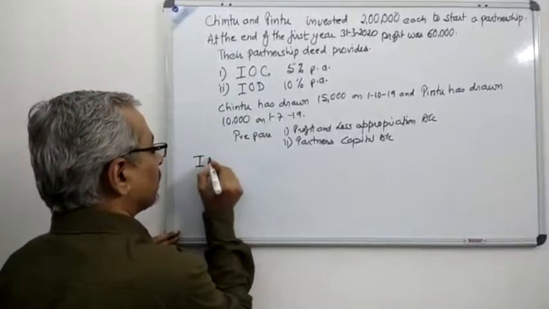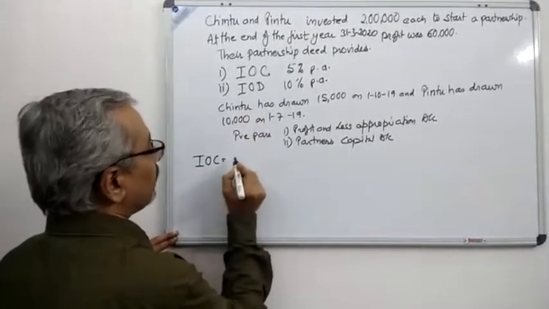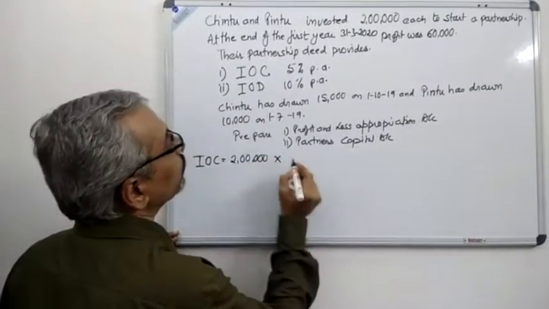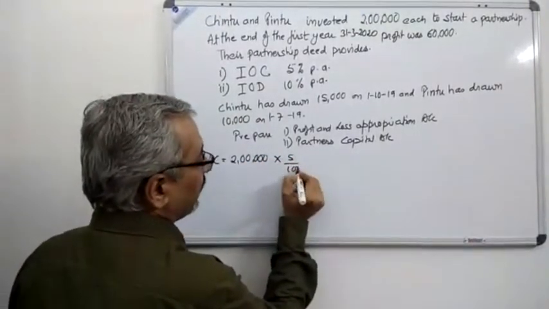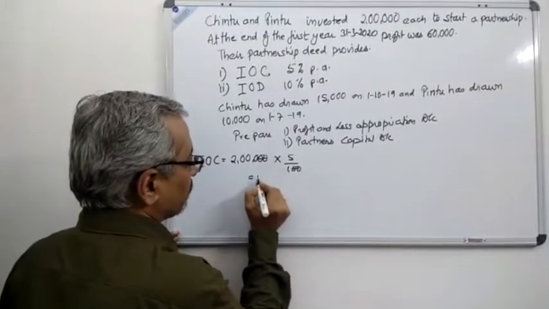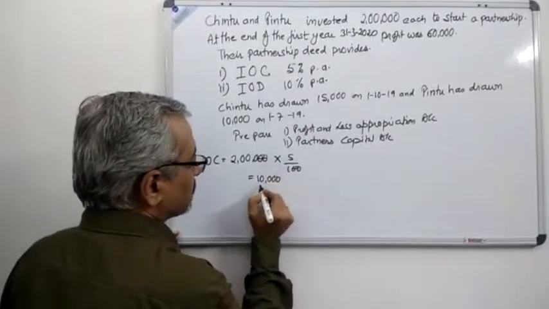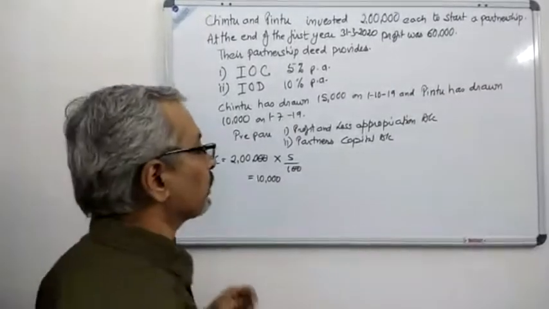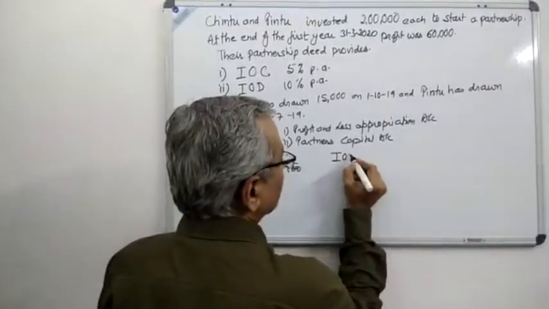First, I'll calculate the interest on capital of both the partners. You can see they had invested 2 lakh. So 2 lakh into 5 by 100 gives us 10,000. So both the partners have interest on capital of 10,000. Now let us calculate the interest on drawing.